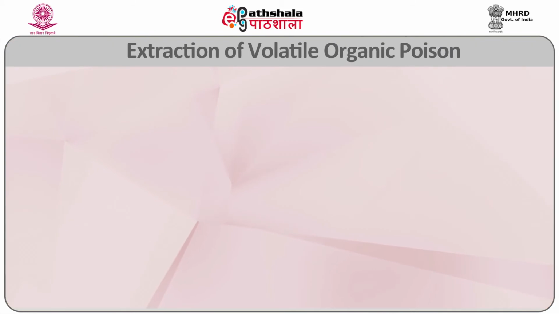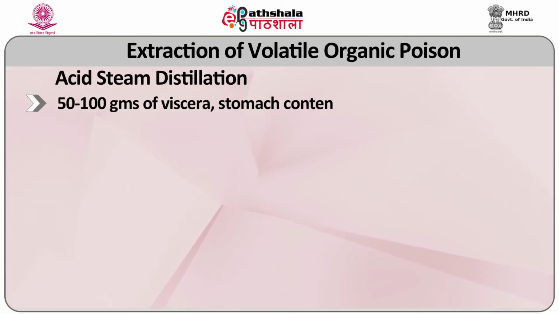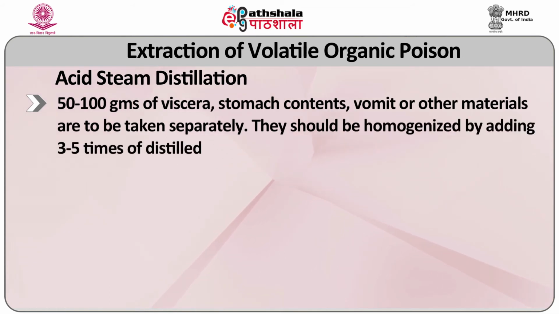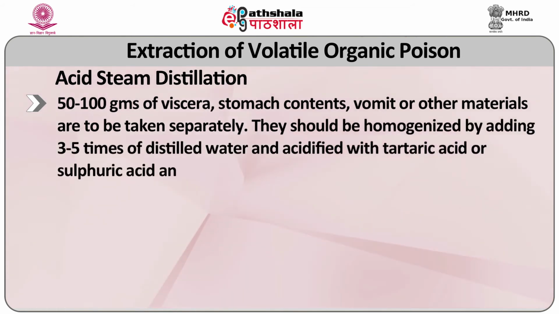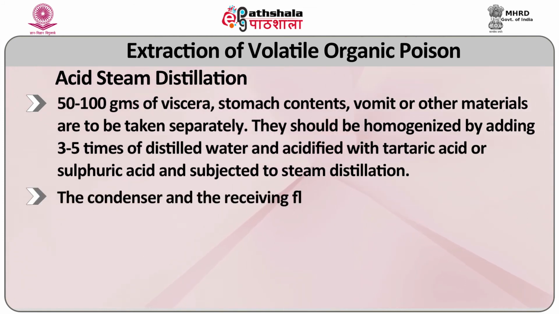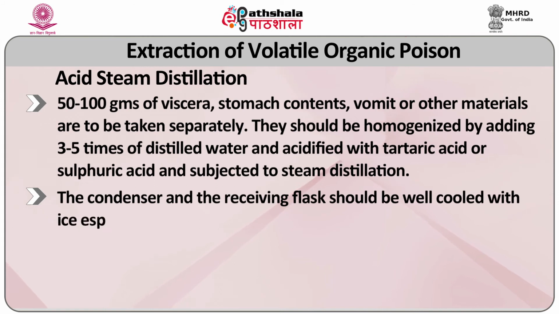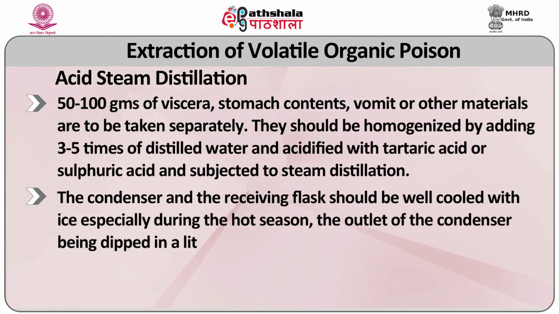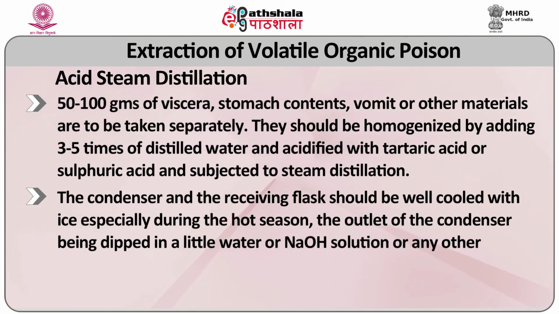In this method, 50 to 100 grams of viscera, stomach content, vomit or other material are to be taken separately. They should be homogenized by adding 3 to 5 times distilled water, acidified with tartaric acid or sulfuric acid and subjected to steam distillation. The condenser and receiving flask should be well cooled with ice, especially during the hot season. The outlet of the condenser is dipped in a little water or sodium hydroxide solution or any other reagent as necessary.